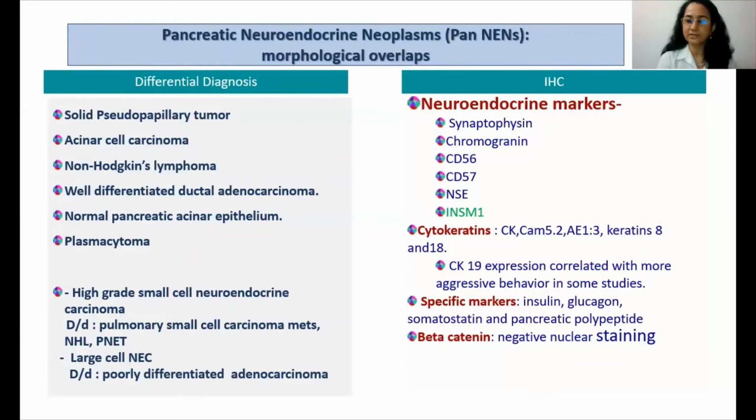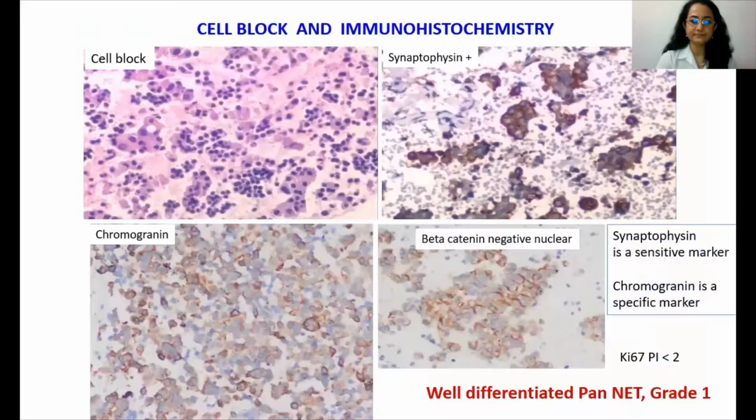So what can we do further to confirm the diagnosis? Immunohistochemistry is of great help, and the neuroendocrine markers, that is synaptophysin, chromogranin, CD56, INSM1. So these are the markers which can be used for demonstrating neuroendocrine differentiation. Cytokeratin is often positive, and beta-catenin does not show the characteristic nuclear staining which is seen with other tumors.